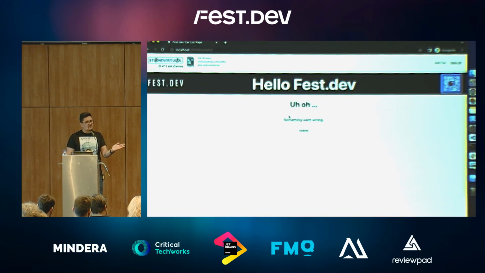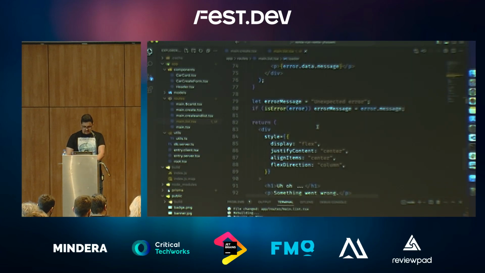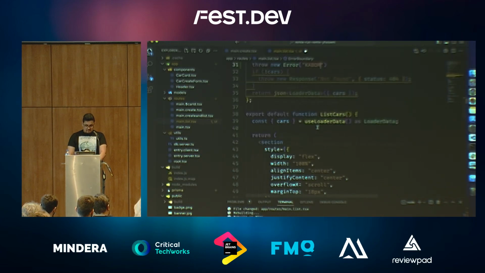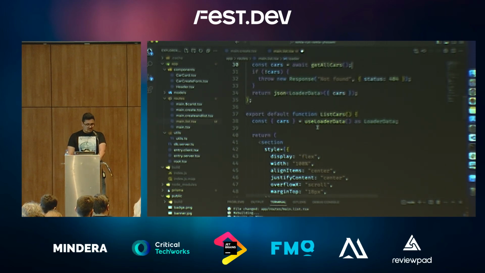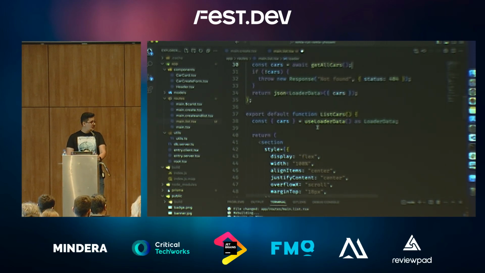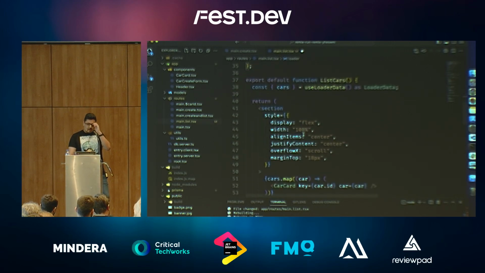It kind of feels like the same thing, because I'm amazing at CSS, but oh well. So yeah, this is lists. This is pretty much what we have and what we can use to do data fetching, leveraging all of the stuff we had on the browser.